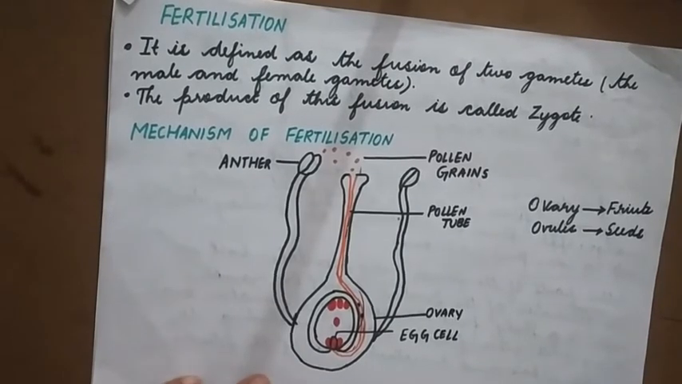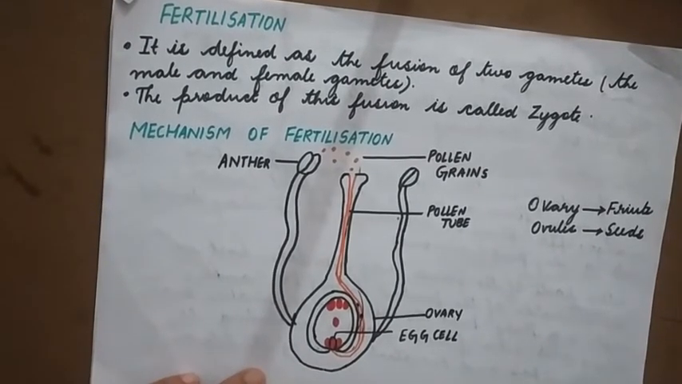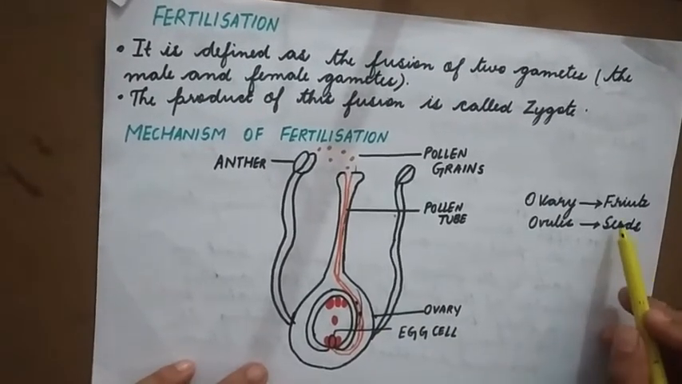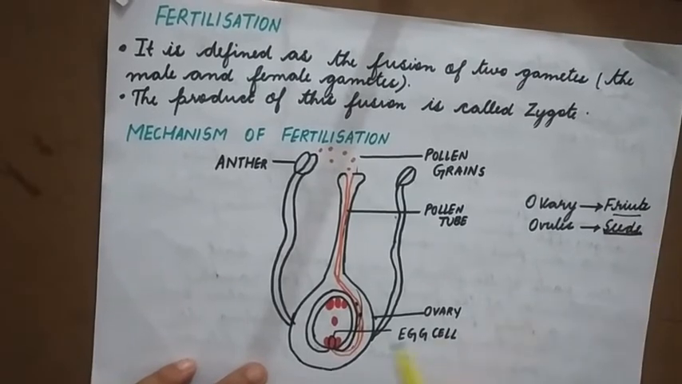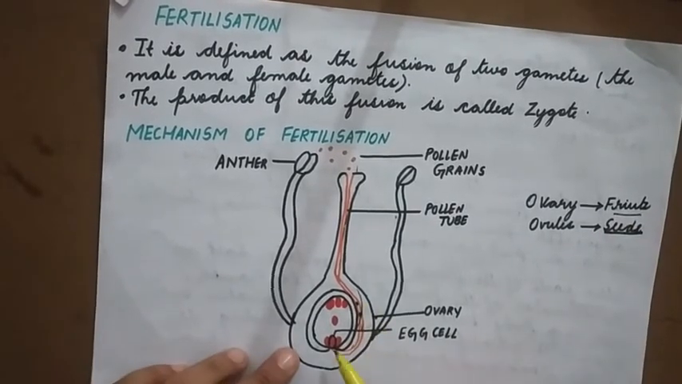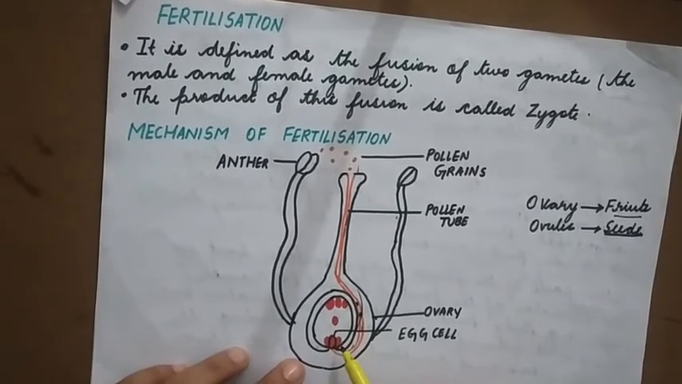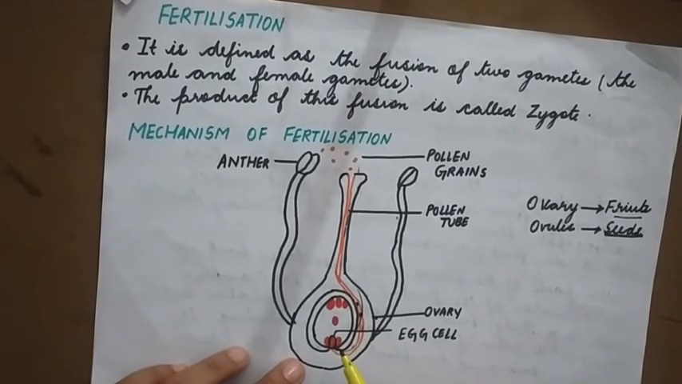Finally, after fertilization, the ovary forms the fruit, whereas the ovule forms the seed. Remember, the ovary forms a fruit, whereas the ovule forms the seed. Inside the seed is a developing embryo.